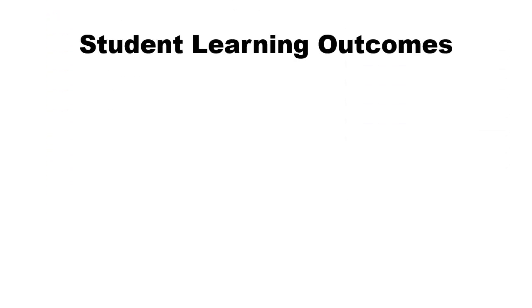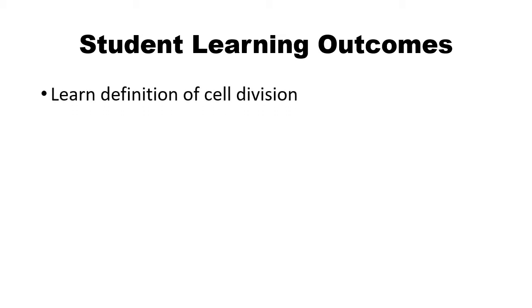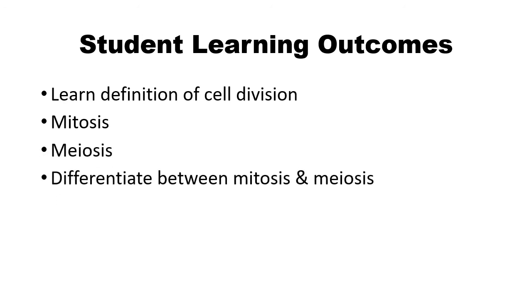Now the SLOs, which are the student learning outcomes, that means after studying this chapter, students are able to learn about the definitions of cell division, mitosis, meiosis, differences between mitosis and meiosis, these are the types of cell division, and heredity.